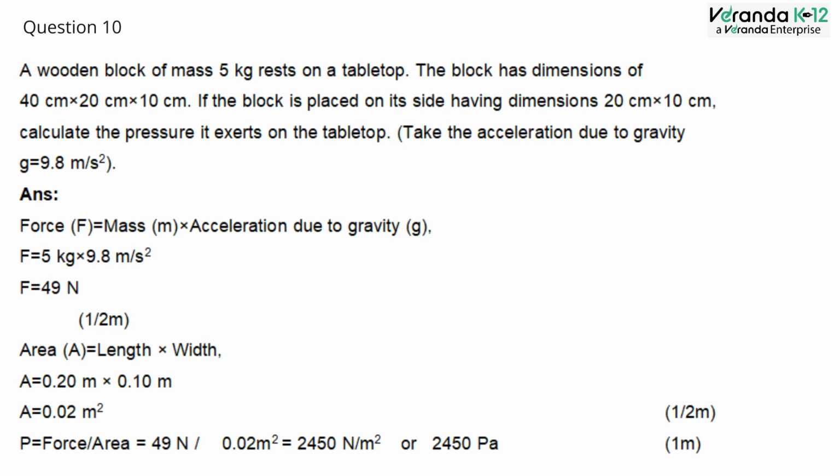By applying values, we are getting area is equal to 0.02 meter square. Then pressure is equal to force by area, which is 49 Newton by 0.02 meter square. We are getting the answer 2450 Pascal.